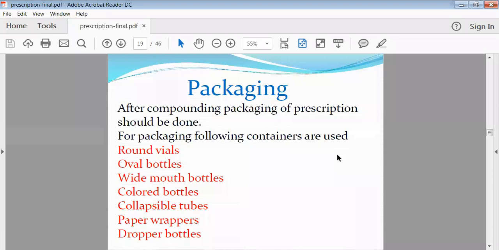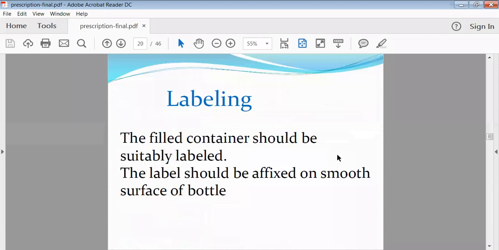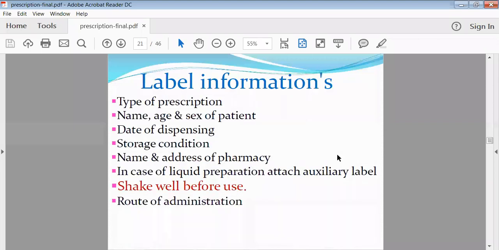At the last he has to pack the medicament and make the label. On that label, what kind of label information should be there? Nowadays only the name of the medicament, the use of that medicament, and the dose of that medicament are there. But previously the name of the patient was also important on that label.